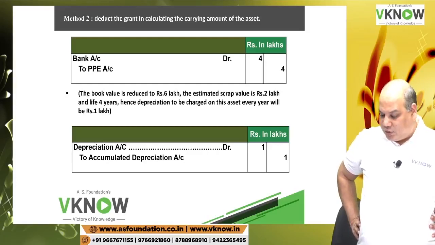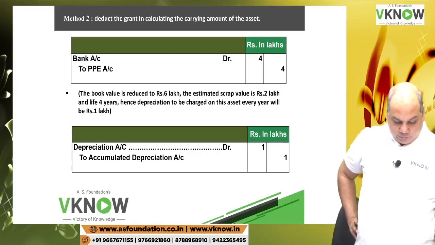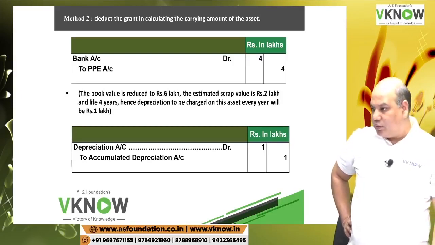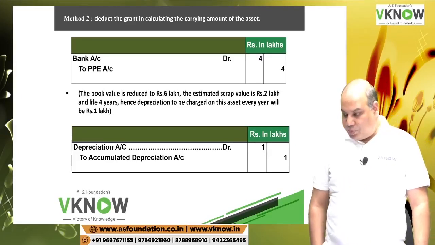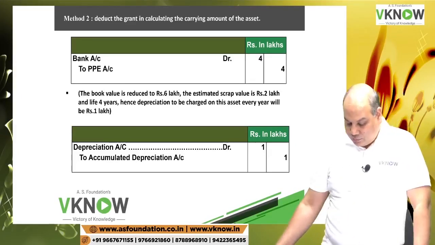First entry, write down. Bank account debit 4 lakh to PPE account 4 lakh.